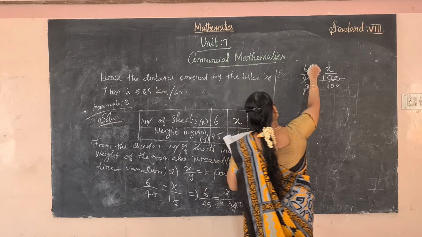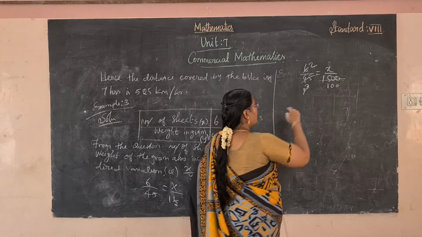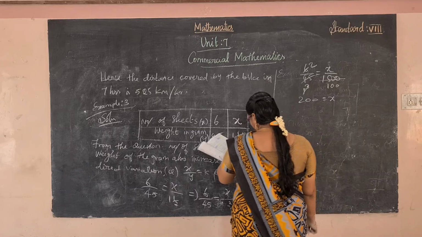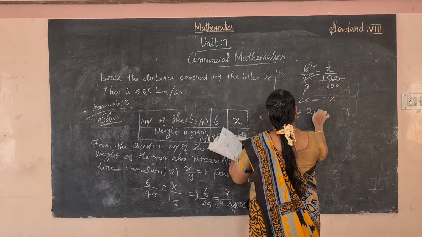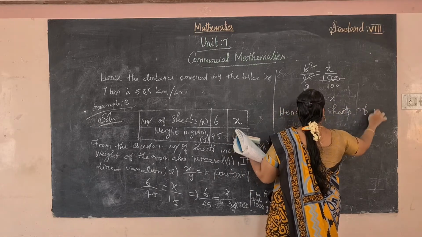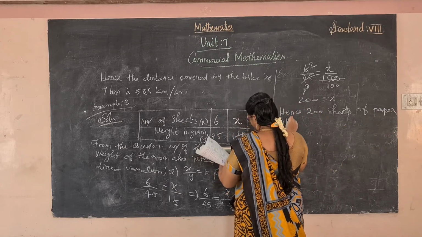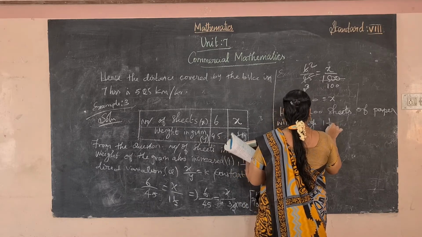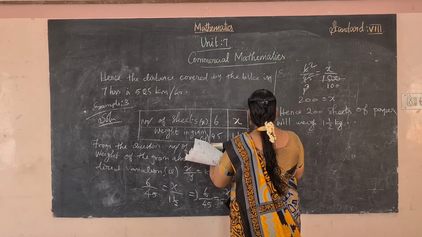Now 3 cancels in 2 times of 6, and now cross multiply. So 200 is x equal to 200. Hence 200 sheets of paper will weigh 1/2 kg. Right.